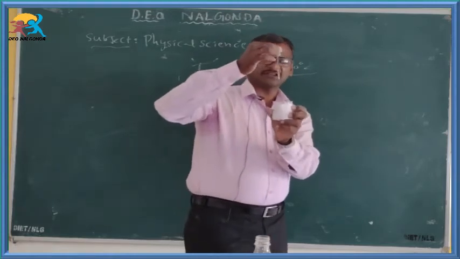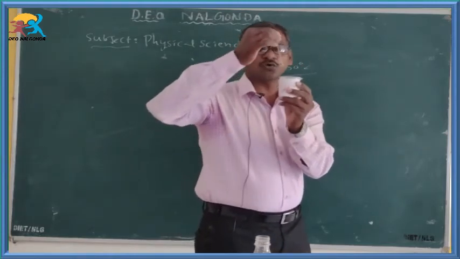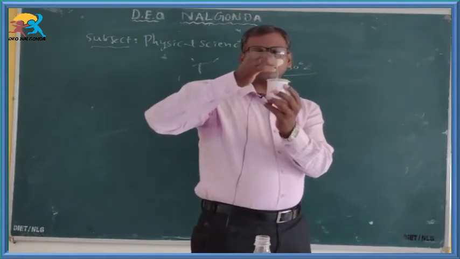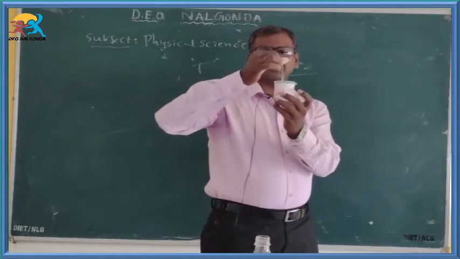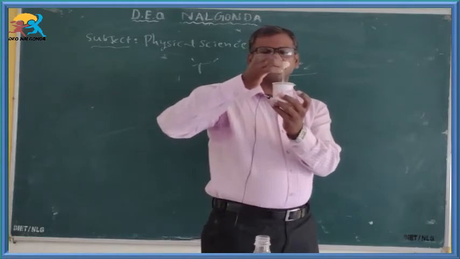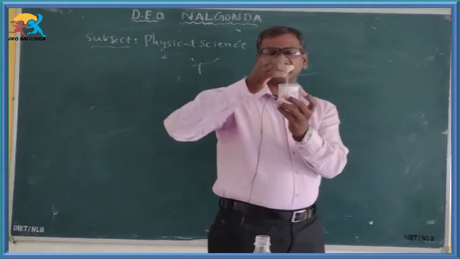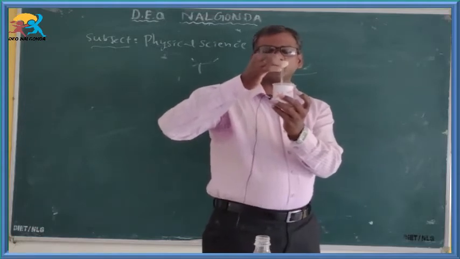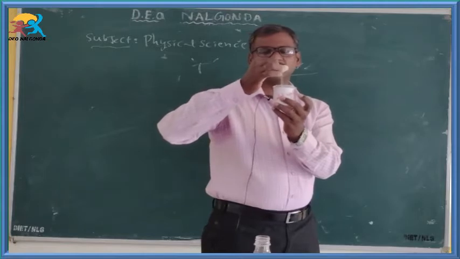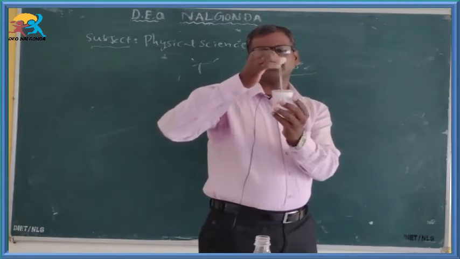At the same time, the thermometer with that 60 degrees Celsius reading is placed in cold water. At this moment, the temperature we can see inside the thermometer after a moment or 2-3 minutes is lowering from 60 degrees centigrade to the initial temperature.